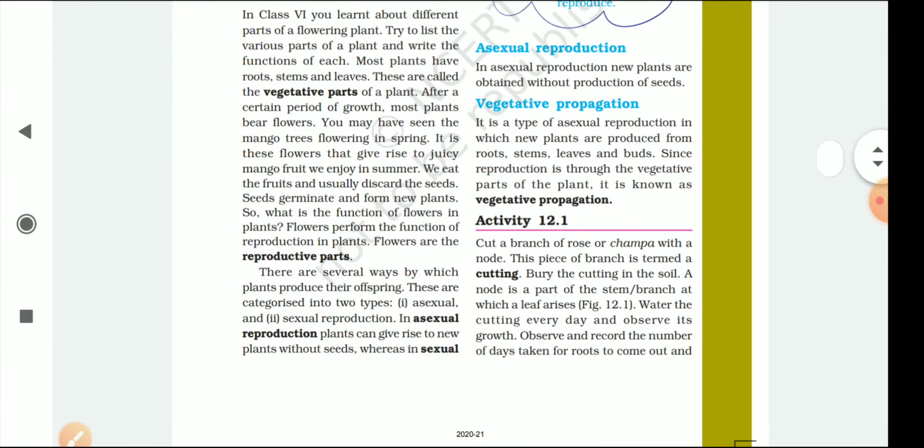Now what is the asexual mode of reproduction? Asexual mode of reproduction means when there are no seeds, and the plants are generated through the vegetative part of the plant. Now what is the vegetative part? Vegetative part means we are talking about a root, a shoot, leaves, or the nodes of the plant. So when the plant is not coming from a seed but from the vegetative part, this is called the asexual mode of reproduction.